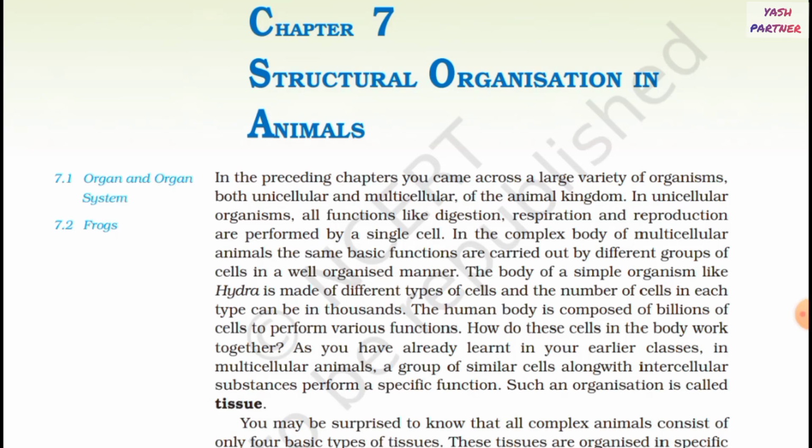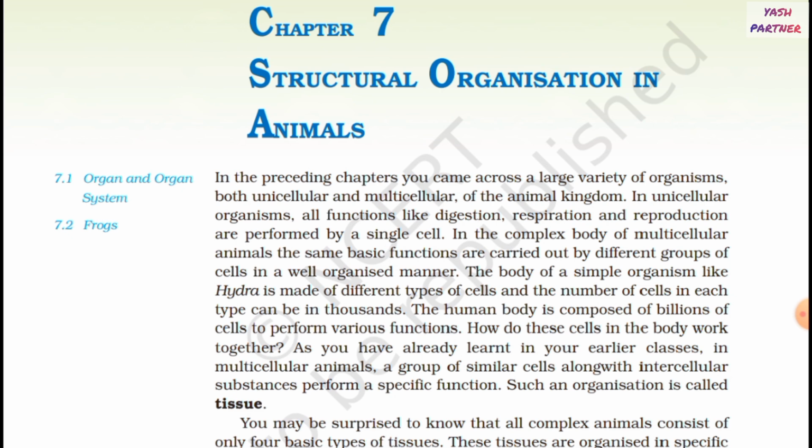In this video, we will read NCERT Biology Class 11th, Chapter 7 Structural Organization in Animals. In this series, I have already uploaded the audiobooks of NCERT Biology Class 11th, so you can watch them also. So let's start. In the preceding chapters, you came across a large variety of organisms, both unicellular and multicellular, of